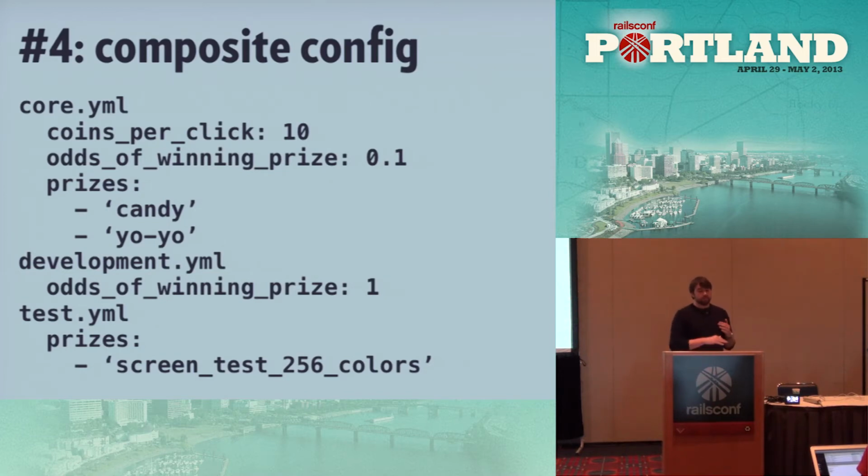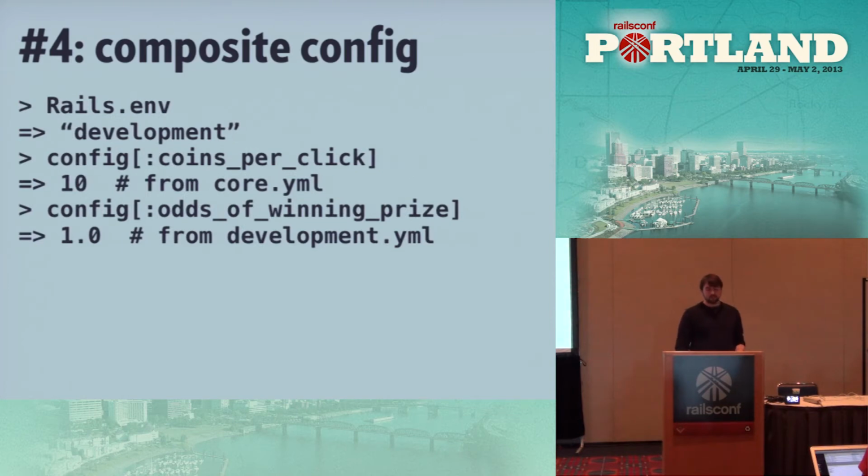So we've got odds of winning prize 1 for development and then nothing else. For test, we want to make sure that we're testing the screen properly, so we change the image from a piece of candy to a screen test. And so, yeah, we're DRY. We're not repeating ourselves. That's great. So, yeah, there you go. There's an example of all the wonderful goodness that you can have there.